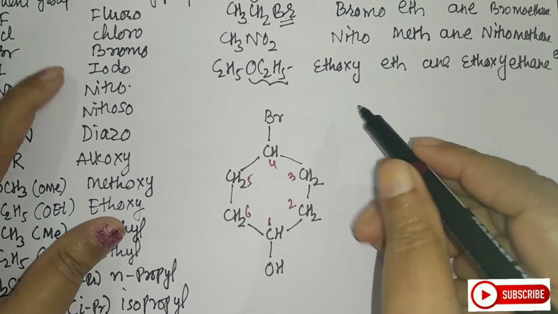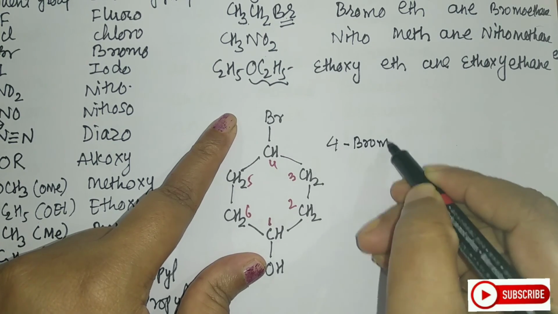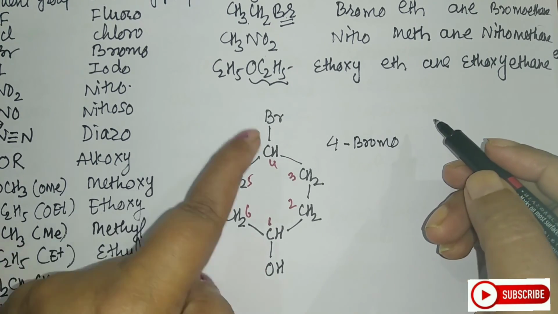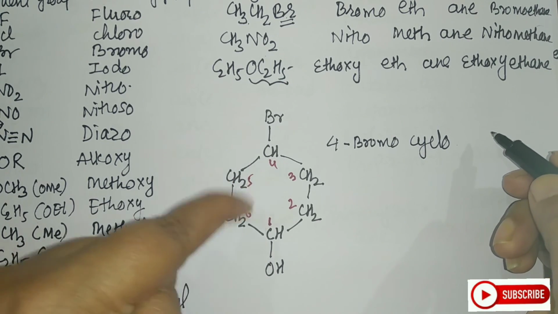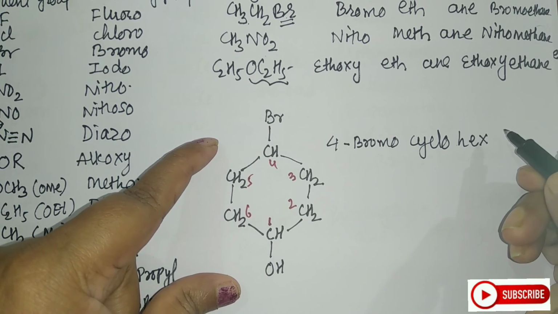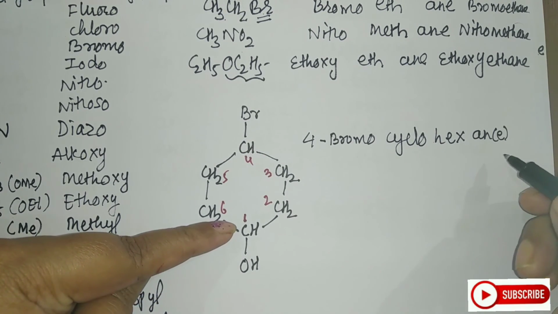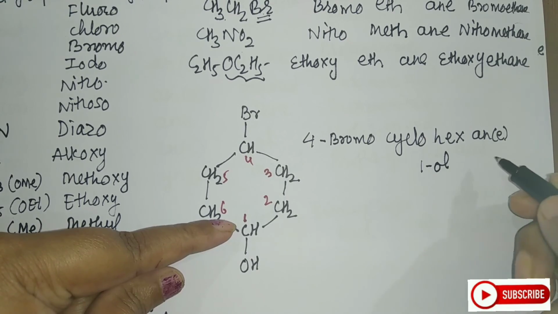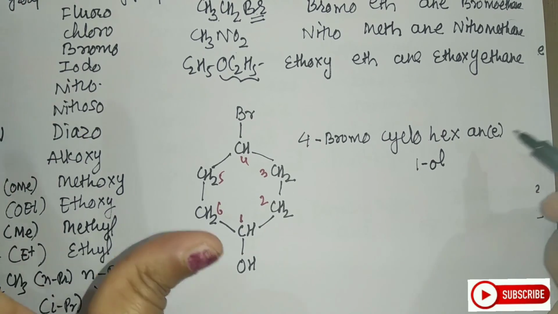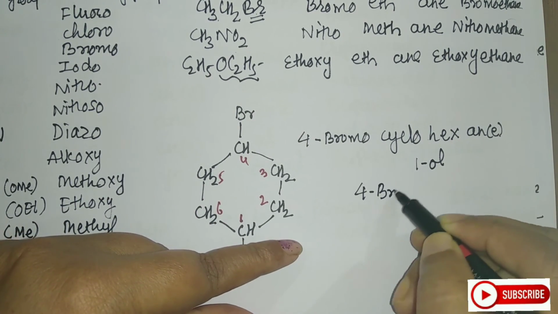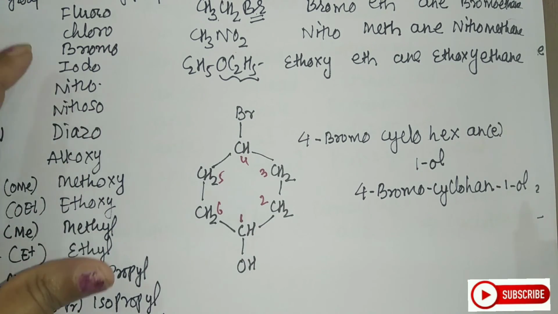So let us go for the secondary prefix first. What is the secondary prefix? It is 4-bromo. Now I can give the position. So 4-bromo. Next, you have to give the primary prefix. It's a ring, so it will be cyclo. What is the word root here, student? It is hex. What is the primary suffix? It is ane. I will write this e in brackets. What is the secondary suffix? It is alcohol, which is at carbon 1. So it will be 1-ol. So what will be the name, student? 4-bromocyclohexan-1-ol. So this is the IUPAC name for this compound.